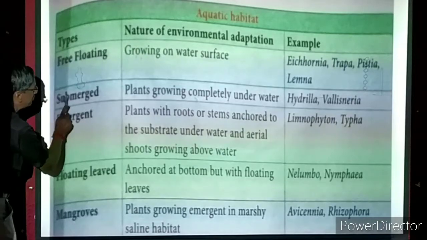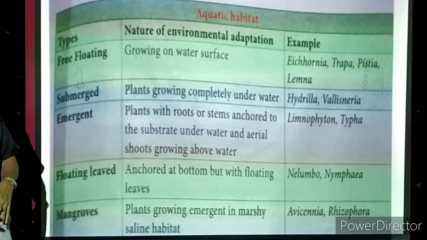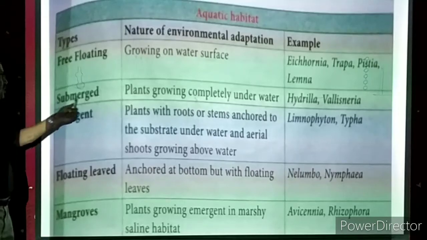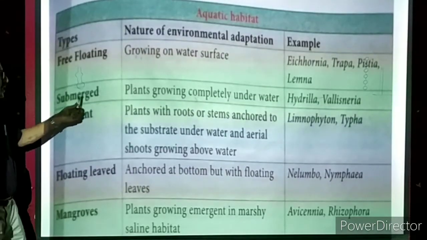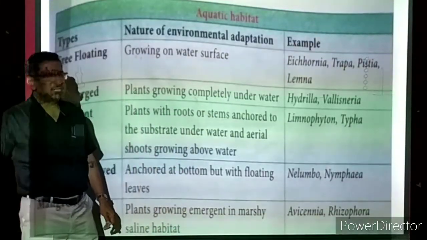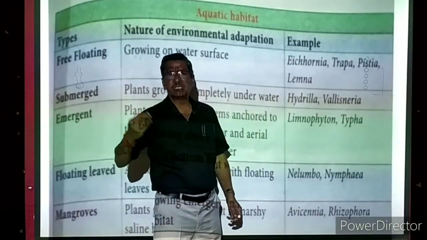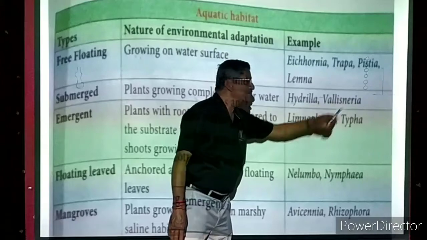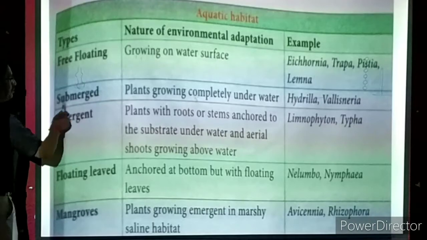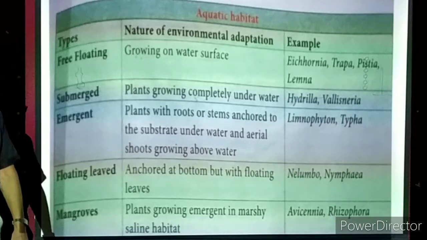Then the next one is submerged. Submerged means the plants are completely inside the water. No organ of the plant is emerging out of the water. They are called submerged. Fully inside the water they are present. Plants growing completely underwater. So generally above the surface you can't see any parts. Hydrilla is a very common experimental plant. In the ponds, lakes and all, at the bottom it will be present. Vallisneria is also another plant like grass. Everything is immersed in water.